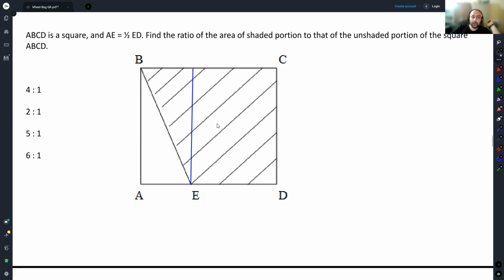ABCD is a square, A is equal to half ED. So if this is 1, this is 2, so this is 3. Total area will be 9. This is 2 into 3. The area here is 6. This is 1 into 3. Area here is 1.5. Area here is 1.5. Ratio of the area of the shaded portion, 7.5 by 1.5, or ratio of 5 is to 1.